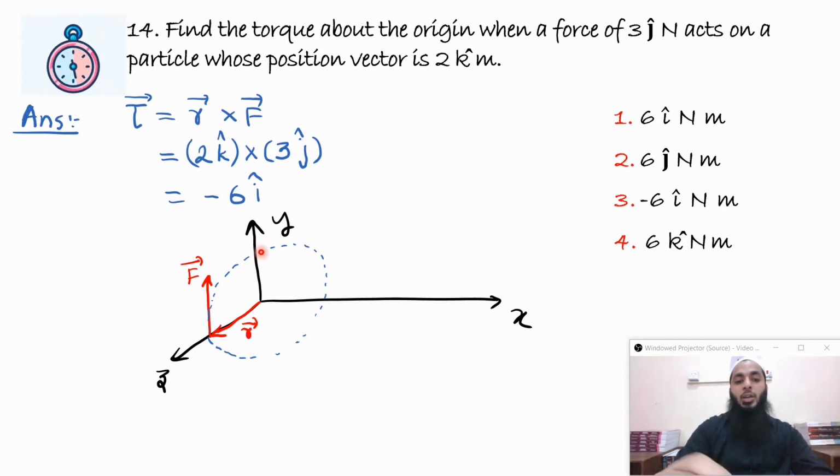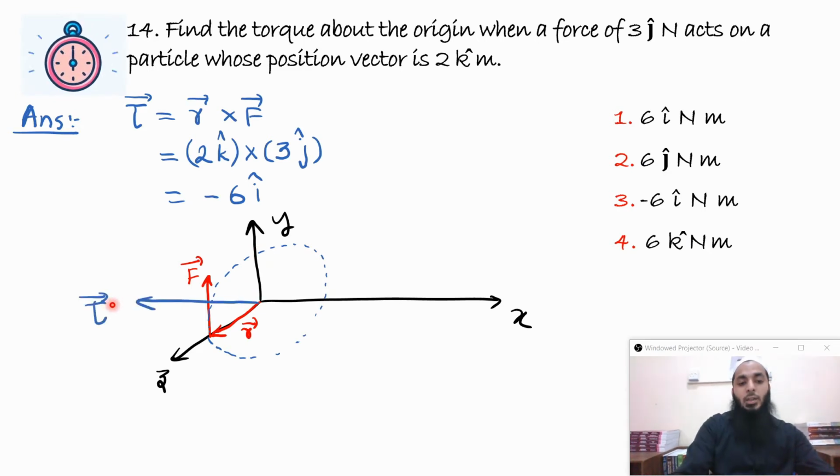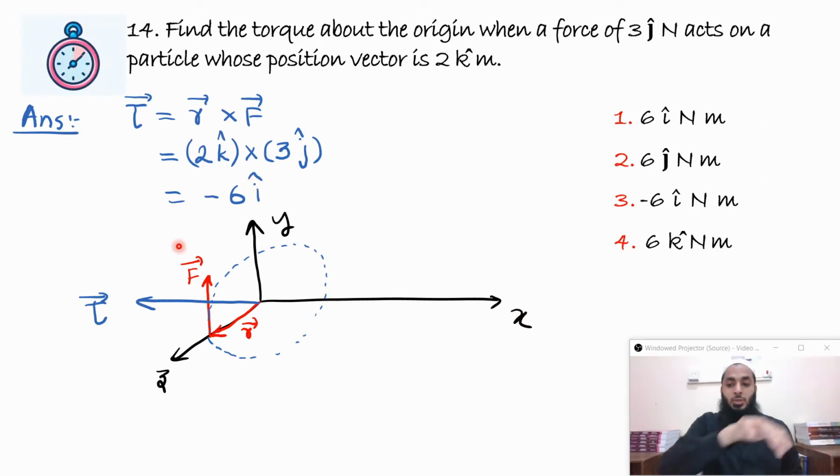So if I apply the right hand thumb rule, I'll clearly get that the direction of torque is this way, and this is the negative i cap direction. So 2 into 3 is 6, and the negative i cap I can get from the figure, right hand thumb rule. The fingers curl, then the thumb will point in the direction of the vector. Anyway,